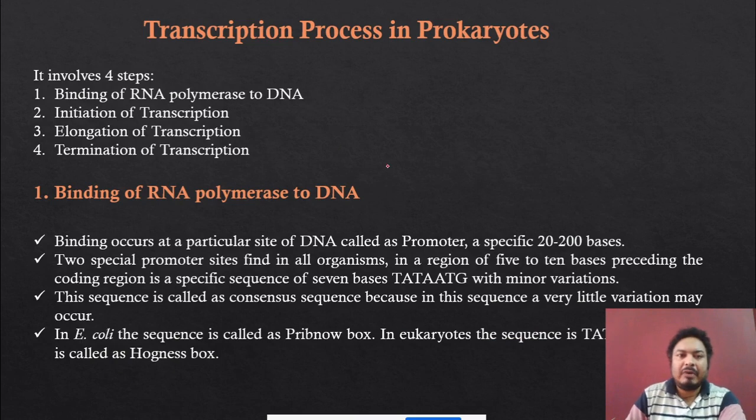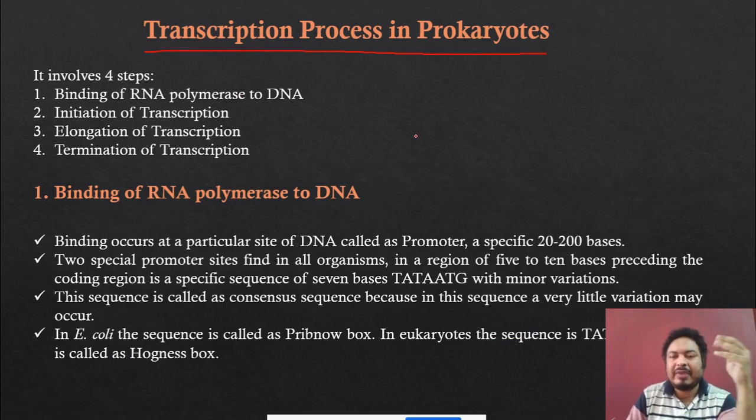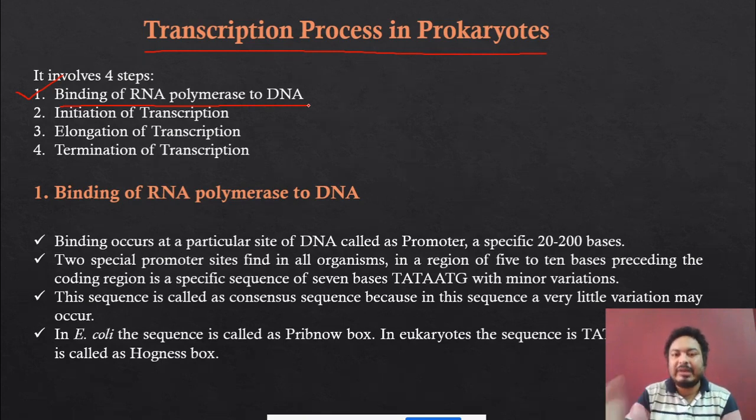Now we need to know about the transcription process occurring in the prokaryotes. It basically involves 4 different steps. The first is the binding of RNA polymerase to the DNA. I already said what the structure of the RNA polymerase is. Now this RNA polymerase has to bind to the DNA so that it can transcribe into RNA.